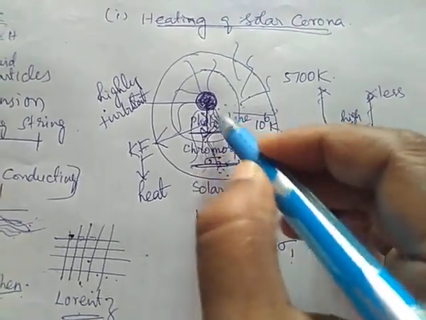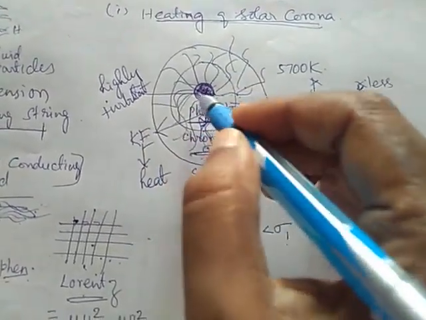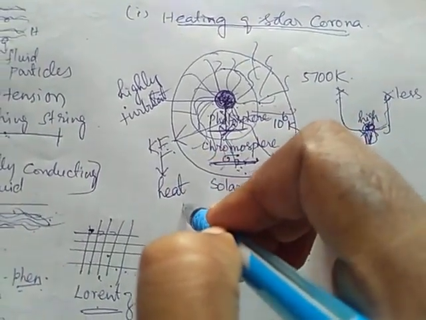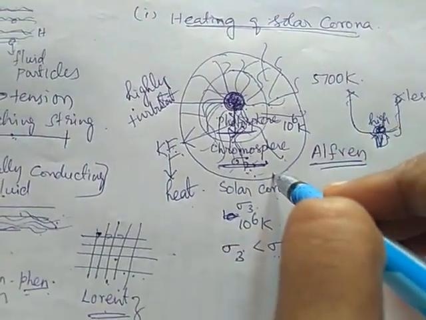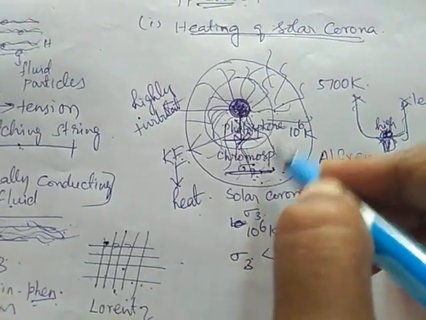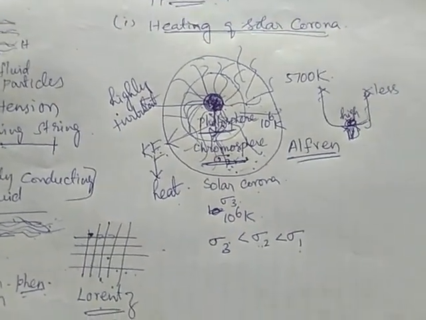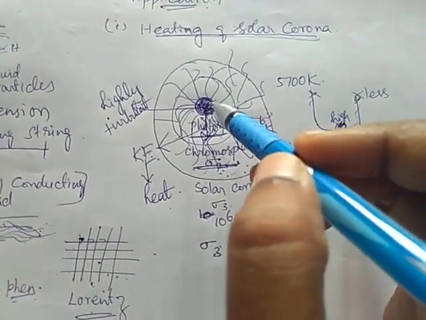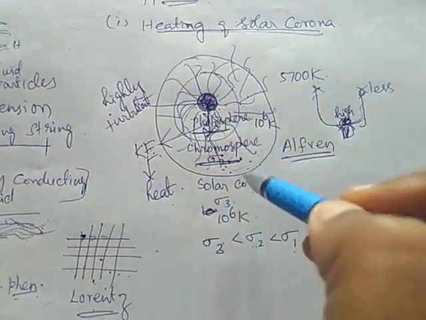Also, these waves are continuously moving, therefore they continuously lose kinetic energy, and therefore heat is continuously produced. Since there is continuous generation of heat energy in the solar corona, the temperature is very high compared to the chromosphere and photosphere. So using the Alfvén wave concept, they have explained why the core of the sun has a lower temperature compared to the chromosphere and solar corona.